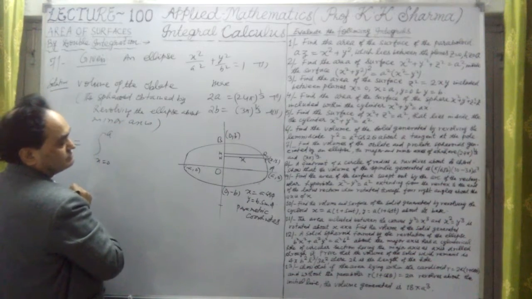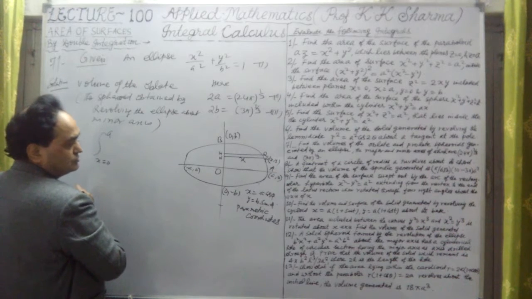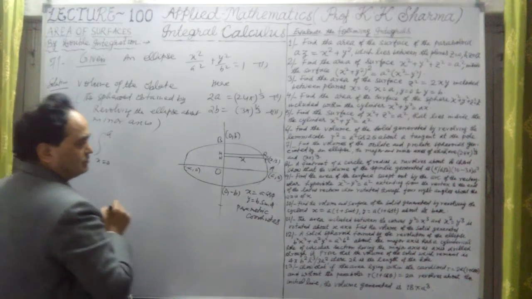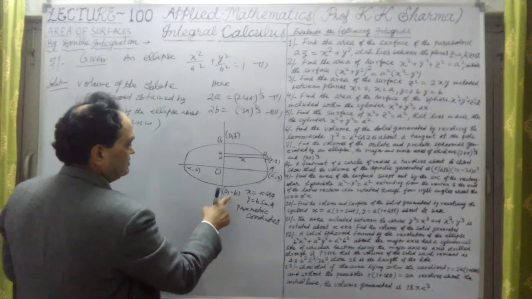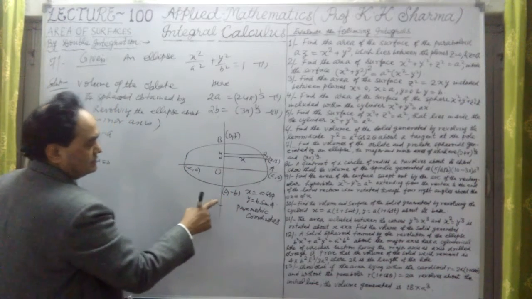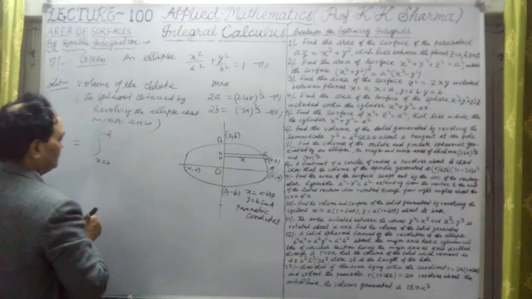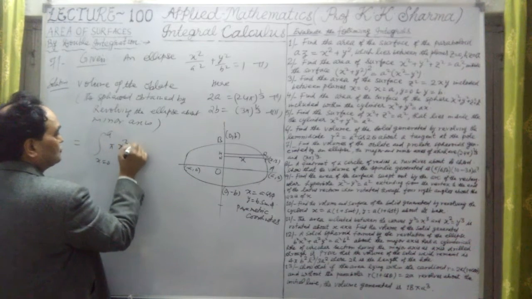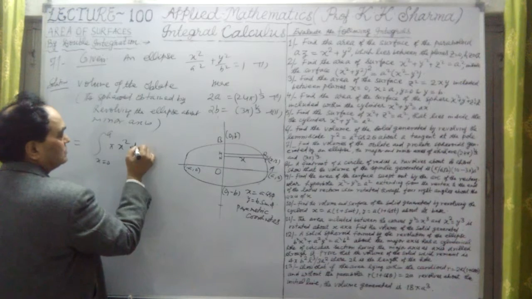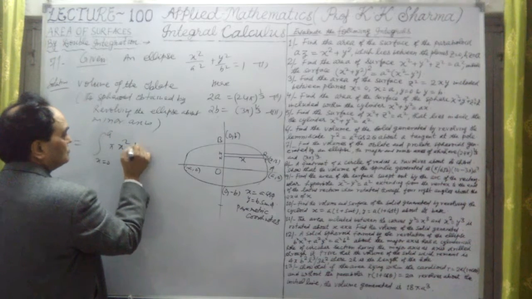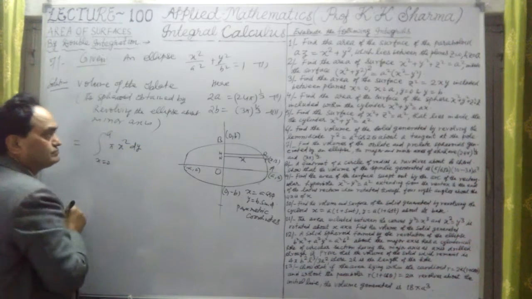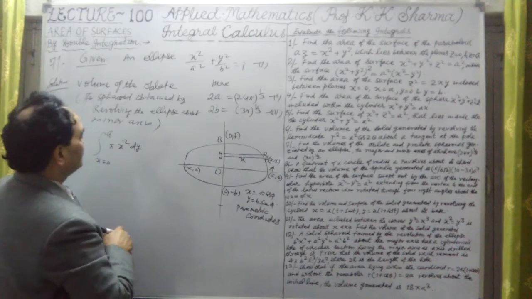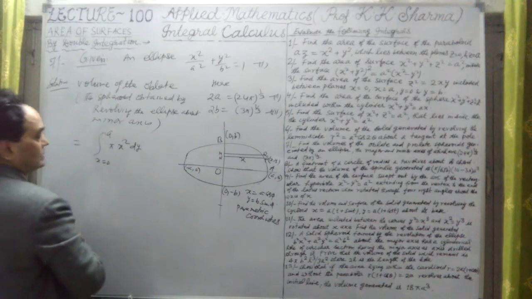If I revolve this about the x-axis, we can even take here 0 to b or 0 to a only. So this is 0 to a limits, and pi into x square into dy.